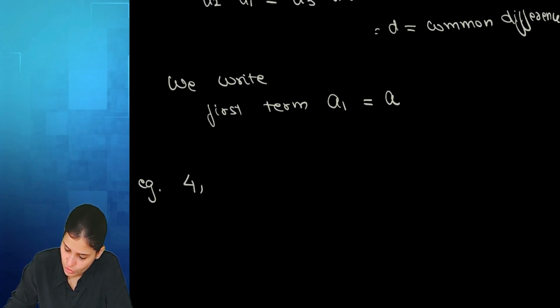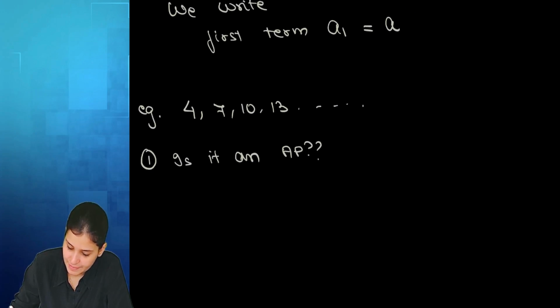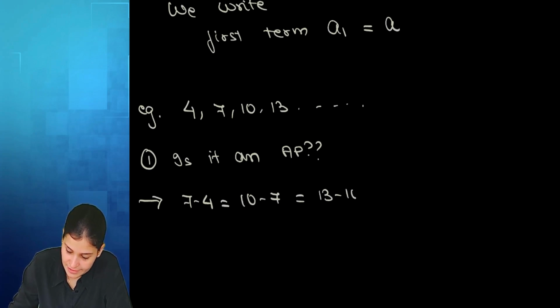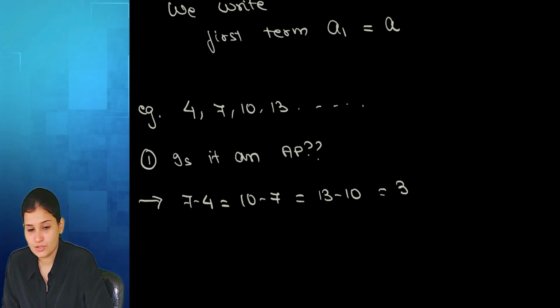For example, suppose I have 4, 7, 10, 13 and so on. The first question that can be asked is: is it an AP? Yes, ma'am. Because 7 minus 4 is the same as 10 minus 7, the same as 13 minus 10. All these differences are 3. So yes, it is an AP. Understood?